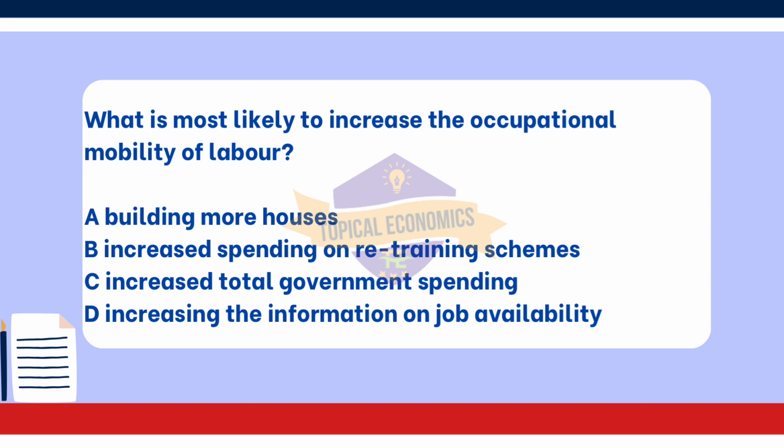While increased government spending can lead to job creation and economic growth, it does not necessarily focus on improving workers' skills or facilitating their transition to different jobs. Option D. Increasing the information on job availability. While providing more information about job opportunities can help workers find jobs, it does not enhance their skills or qualifications needed to change occupations. This option can help with job search, but does not directly impact mobility like retraining does.